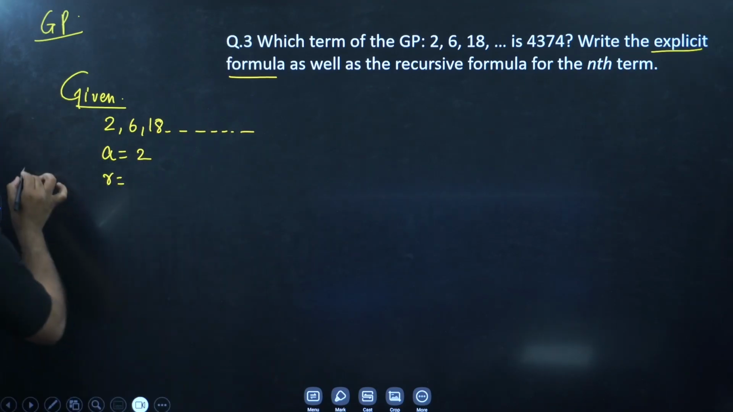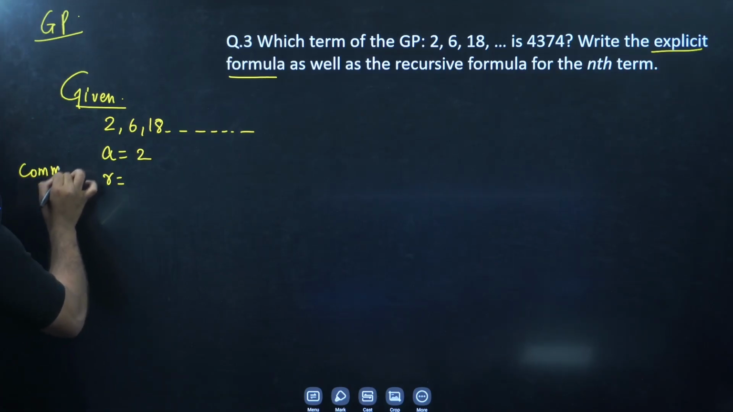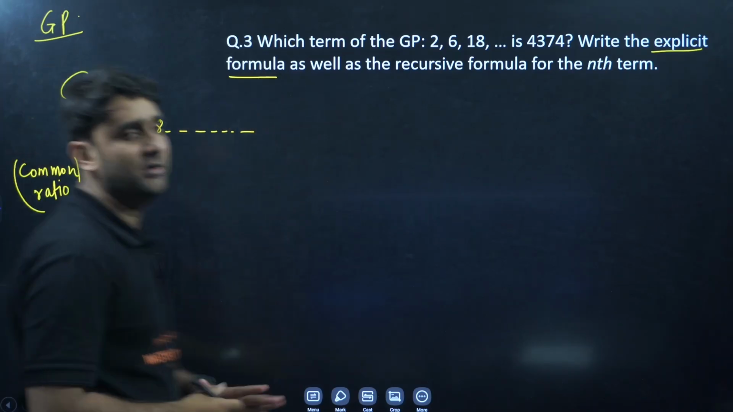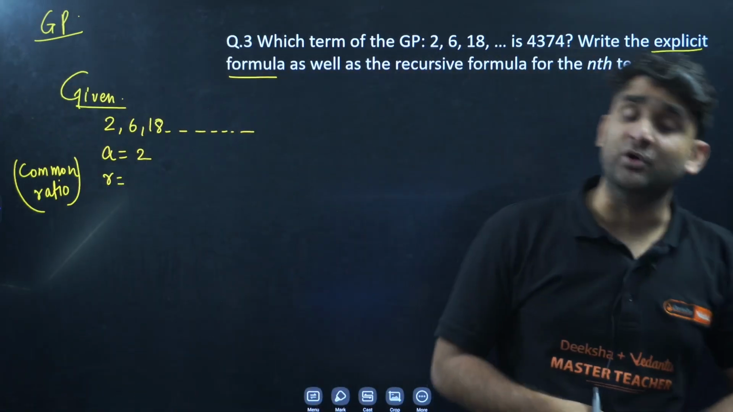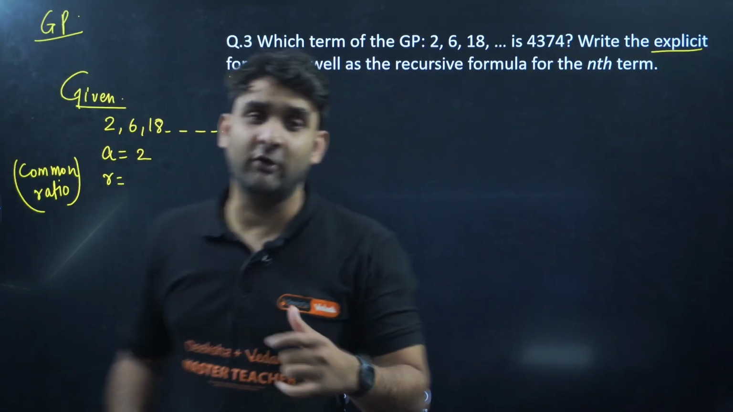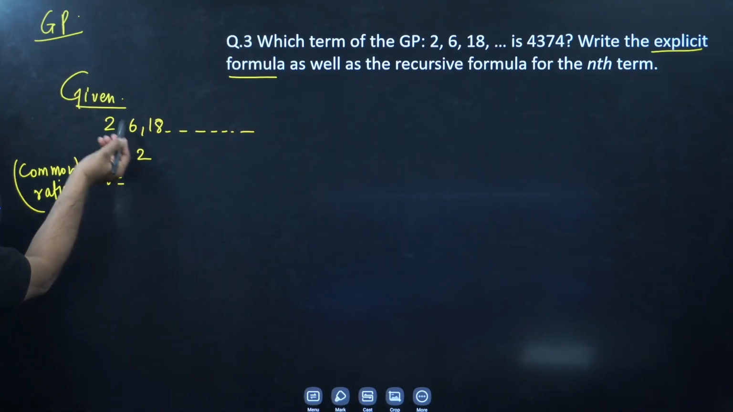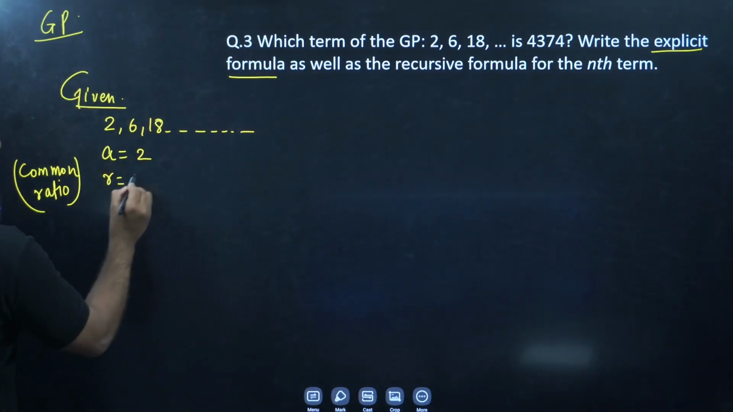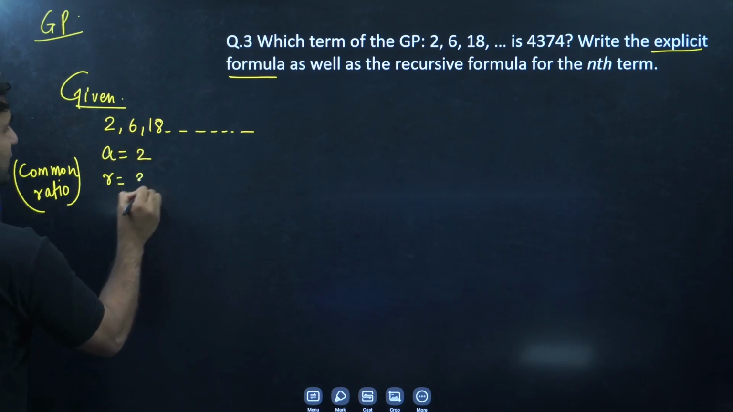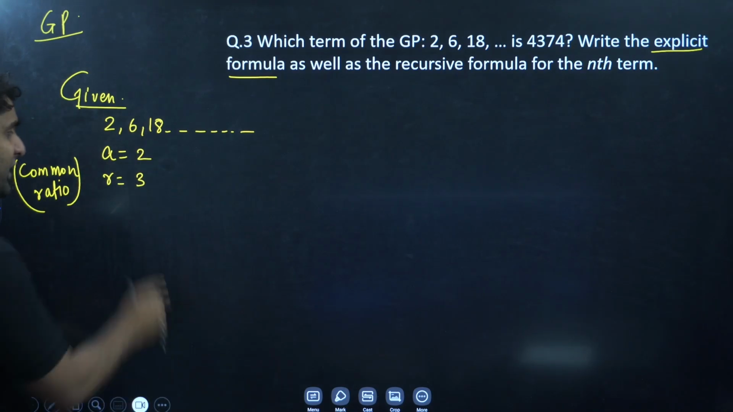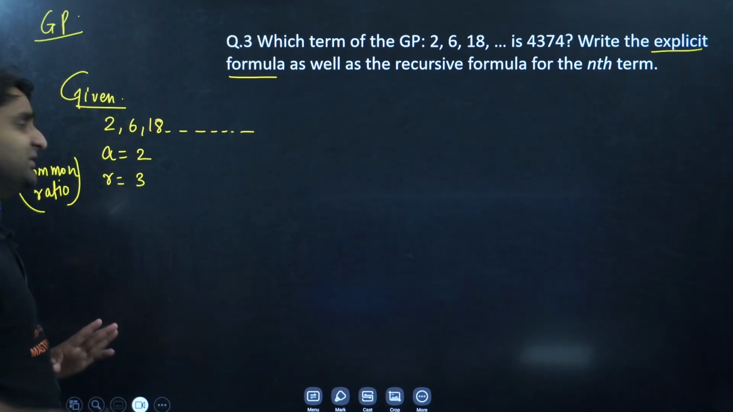R means common ratio. In AP, we write common difference because in AP numbers are increasing in additive form, but in GP numbers are increasing constantly in multiplicative form. That's why we calculate common ratio: successive number divided by preceding value. So 6 by 2 will be 3, or 18 by 6 will also be 3. So we have A as 2 and R, which is common ratio, equal to 3.